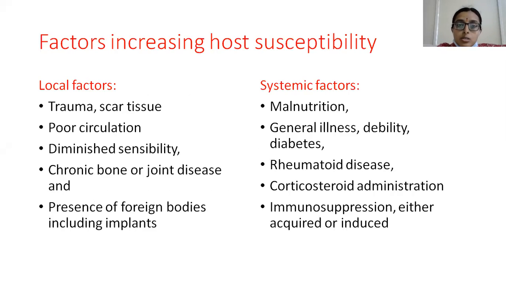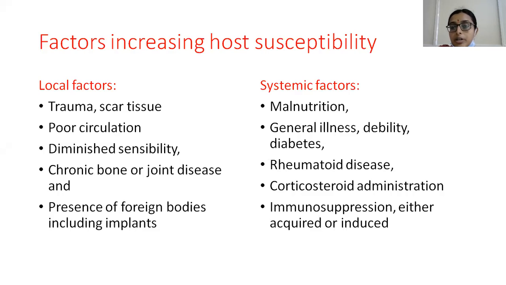Now, the factors which increase the susceptibility of the host to infection can be divided into local factors and systemic factors. Among the local factors, there is trauma, which leads to hematoma formation, and it acts as a nidus for infection. Scar tissue where the circulation is poor. Conditions where there is decreased sensibility, like trophic ulcers, have increased chances of infection. Some chronic bone and joint diseases also predispose the host to infections. And the presence of foreign bodies and implants may also add to the infection.